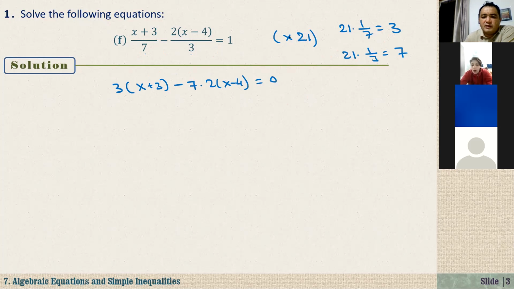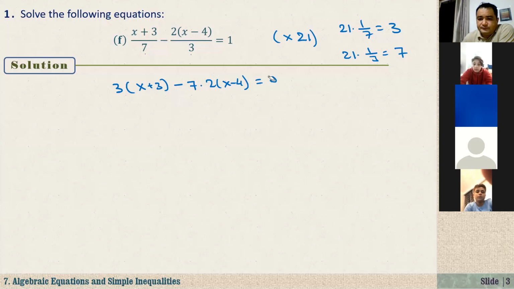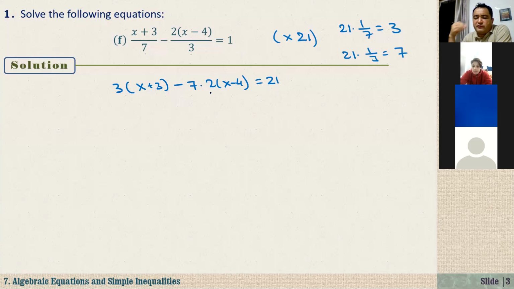On the right-hand side, we have 1 over 1... we multiply both sides by 21, 1 times 21, so we will have 21. So we now have to expand these algebraic expressions and simplify. 3 times x is 3x, plus 3 times 3 is 9, minus 7 times 2 is 14, 14x, and negative 14 times negative 4 is positive 56. On the right-hand side, we have 21.